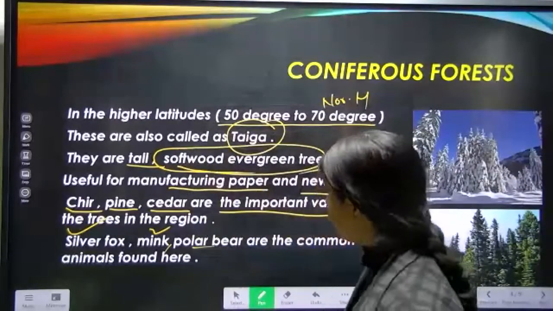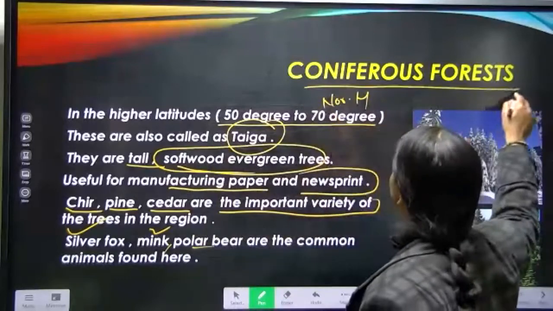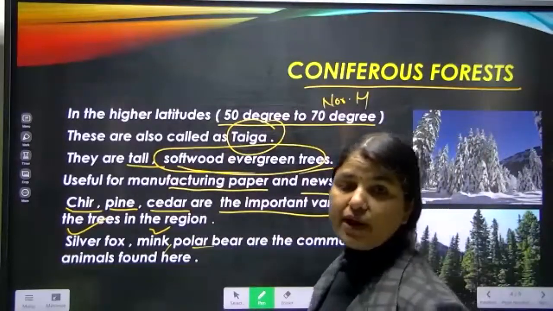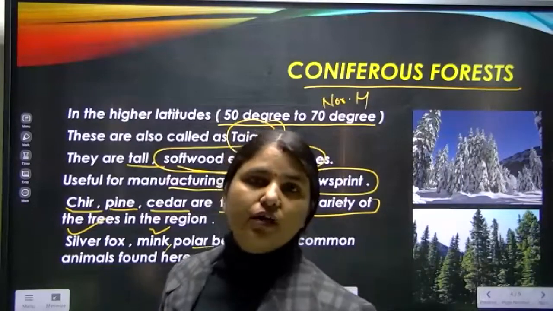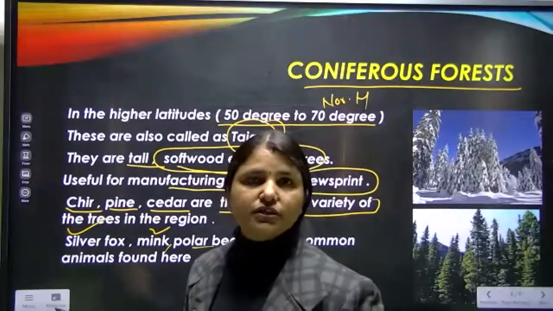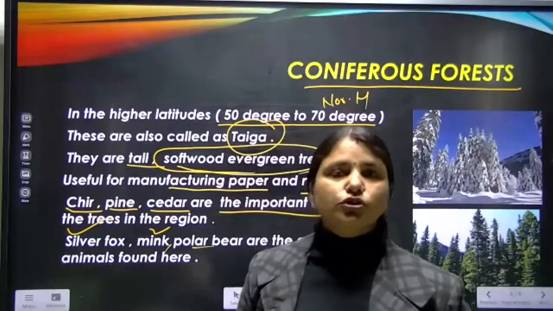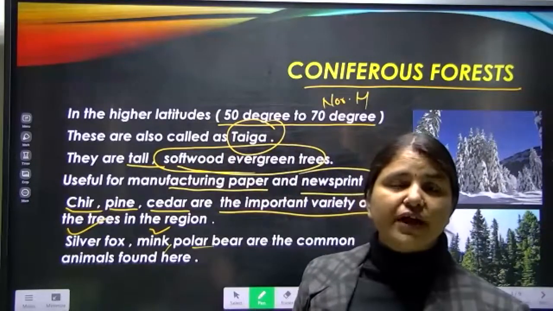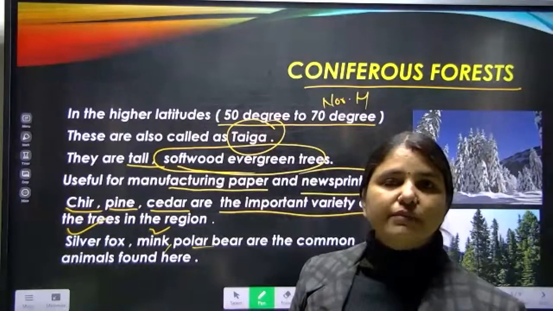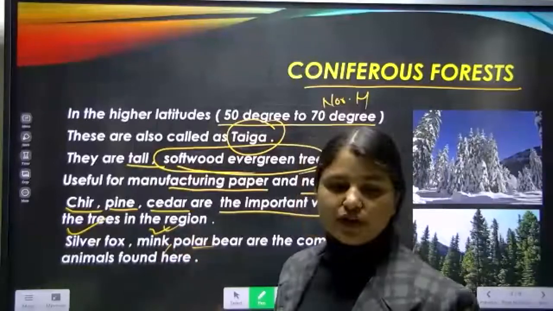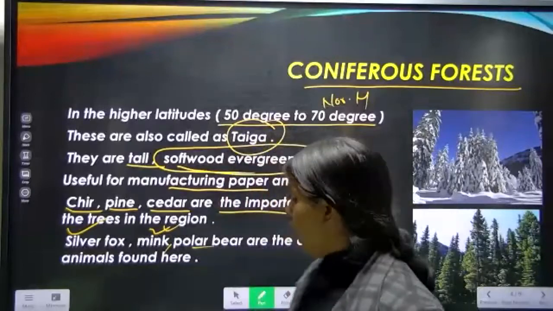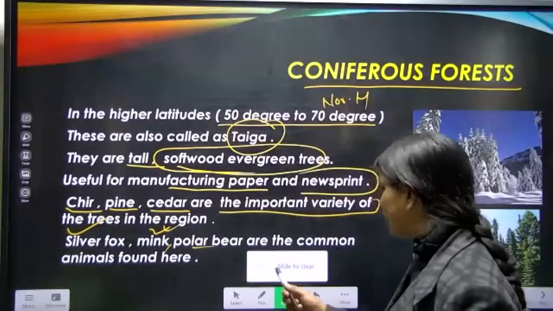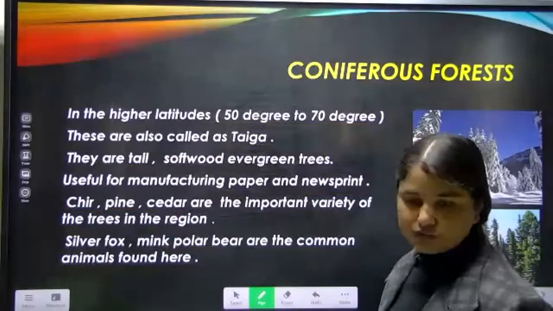Okay. So about this coniferous forest, the things you have to keep in mind are that coniferous forest is found in the 50 to 70 degree northern latitude. Here most of the time we find evergreen trees by which we can make matchsticks, newspaper and newsprint. And also the animals and the types of trees found over here. I hope the things are clear to you all. Yes or no?